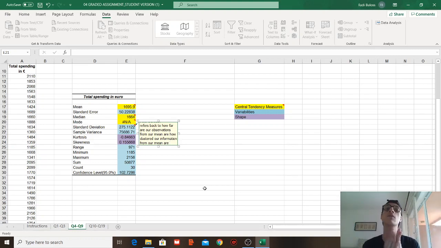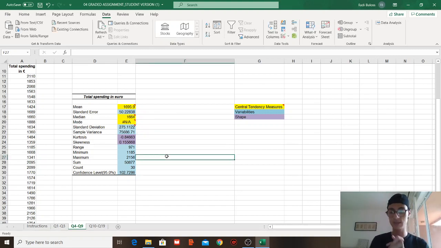Okay, the bigger it is, the more clustered, or the further it can be. It's very important that we understand the standard deviation. It is one of the core things, because the variance also relies on standard deviation, and we also have standard error. So standard deviation is simply an indication, it shows how far our observations are from our mean.